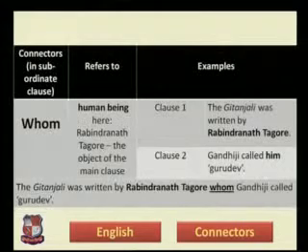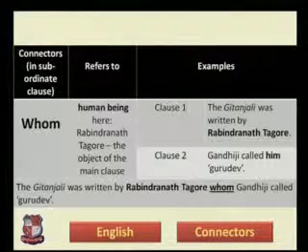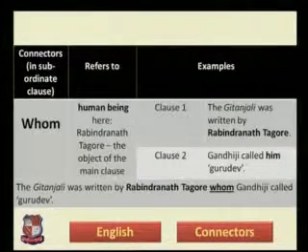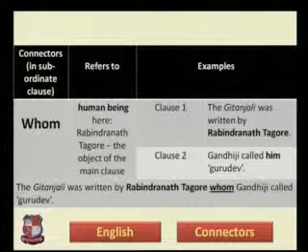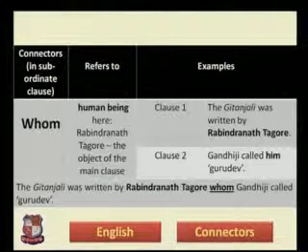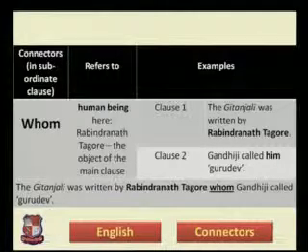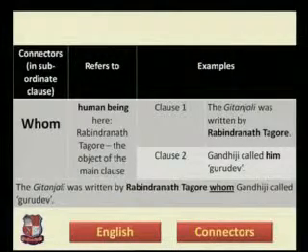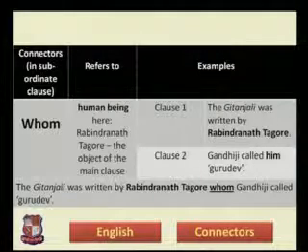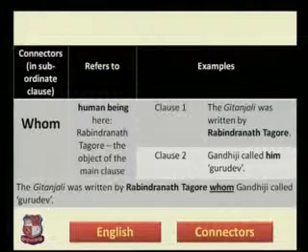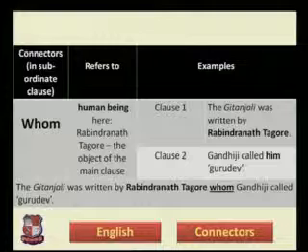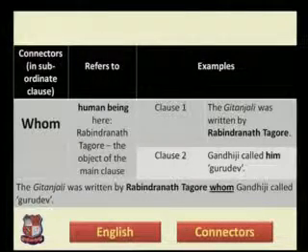Let us move on with the next slide that talks about whom. Clause number 1 is the Gitanjali was written by Rabindranath Tagore. Clause number 2 is Gandhiji called him Gurudev. In clause number 1, Rabindranath Tagore is a proper noun. In clause number 2, Gandhiji called him. So here him is actually an objective inflection.